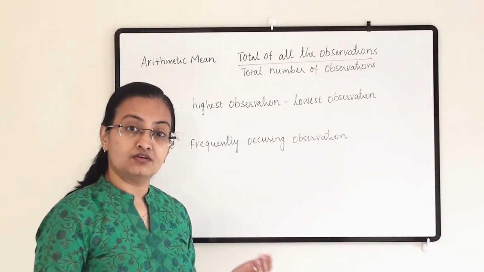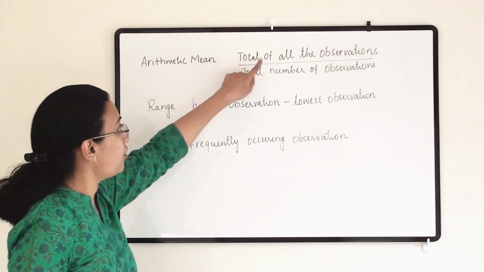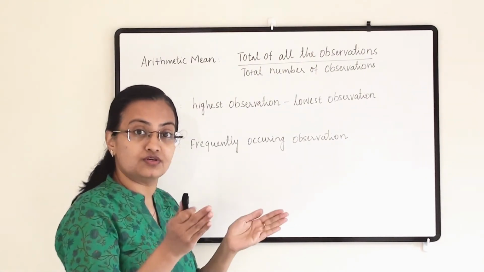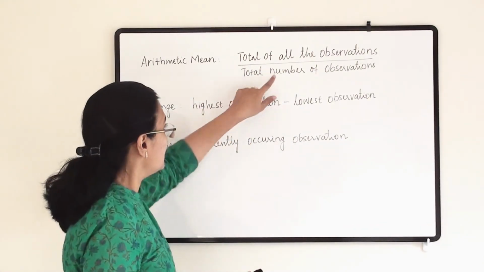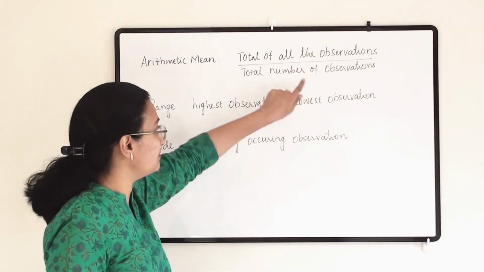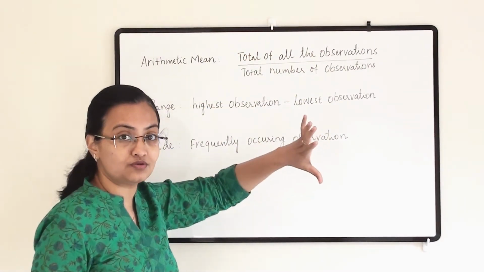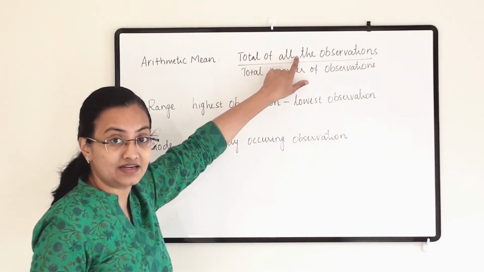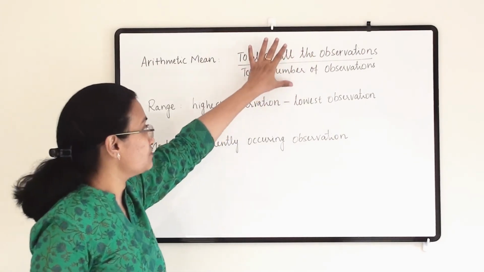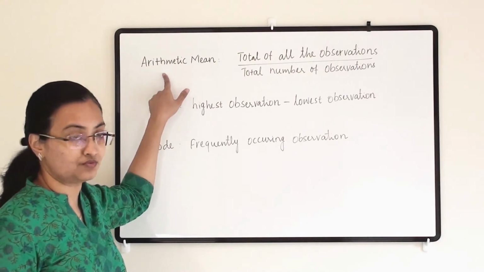So let us summarize all the values. We have seen arithmetic mean. What is arithmetic mean? Total of all the observations. So we have to add all the observations, the addition of all the observations divided by the total number of observations. That means if there are 5 observations, then we will write the number 5 here. And as a numerator we will add all the observations, and the answer of that addition we will write as the numerator. And once we solve this, whatever we get will be the arithmetic mean for those observations.